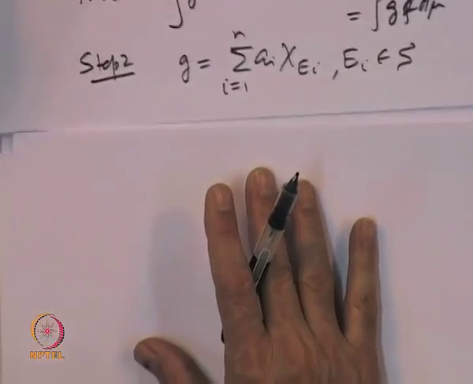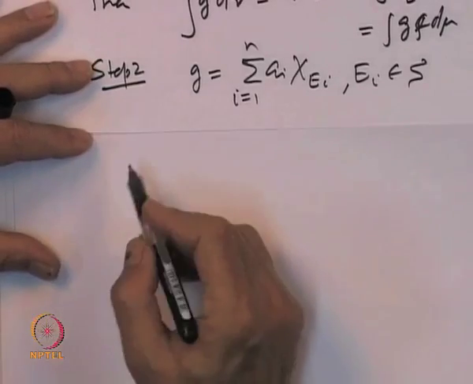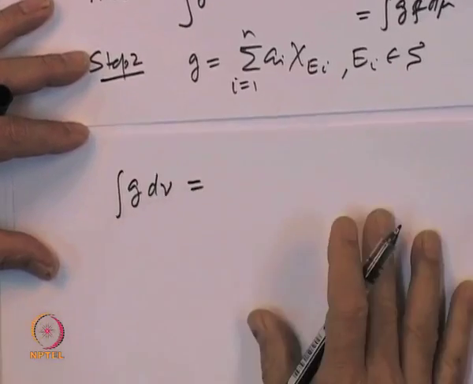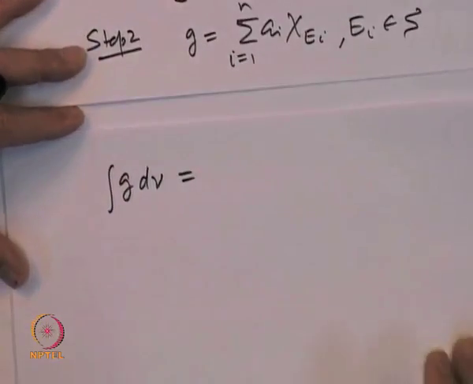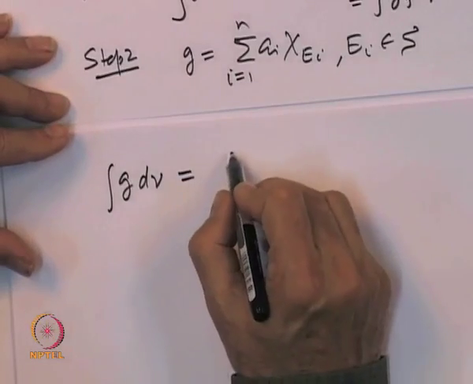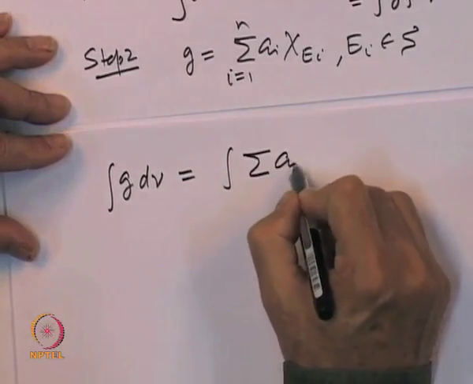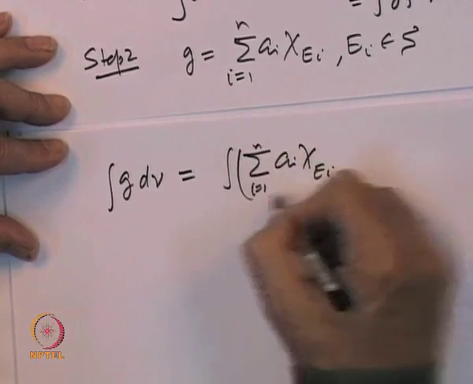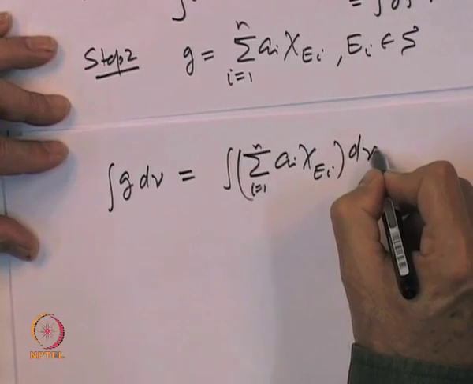So, the next step is to verify the required property. The integral of g d nu by definition is the integral of sigma a i times the indicator function of E i d nu.